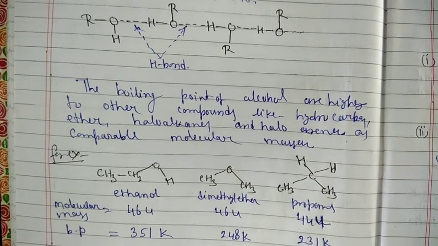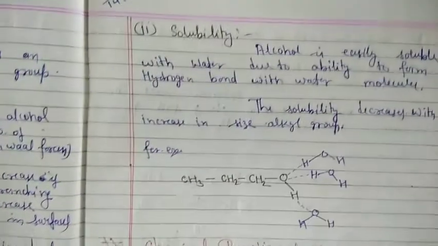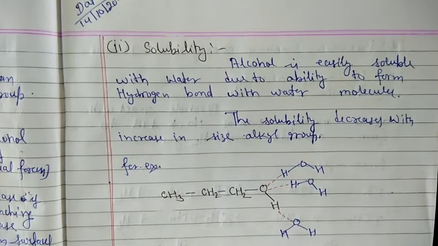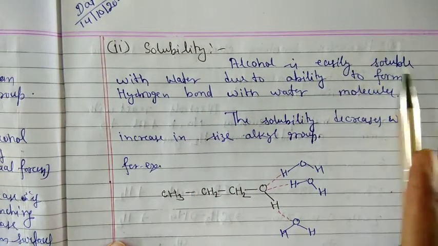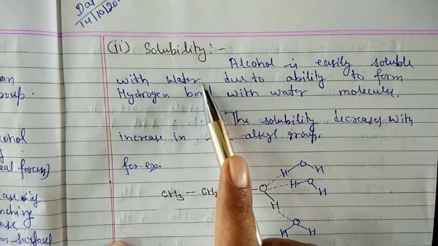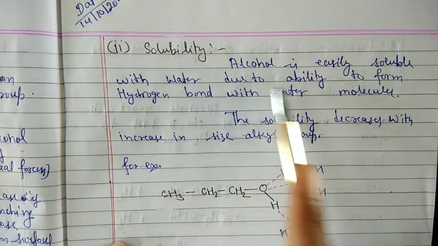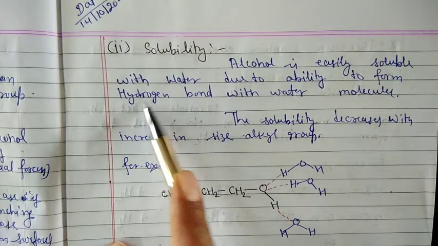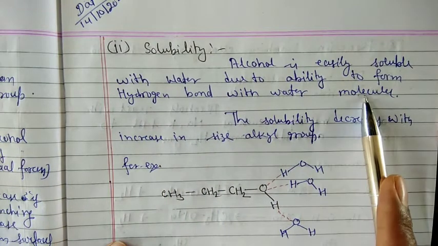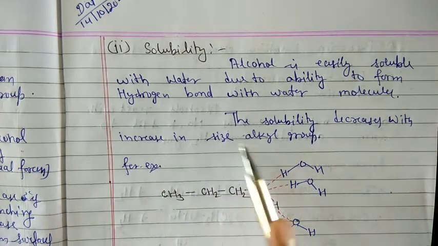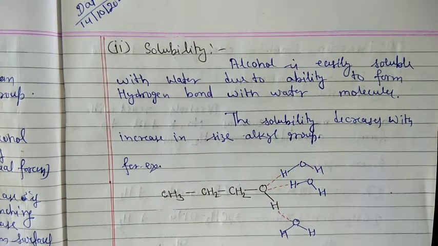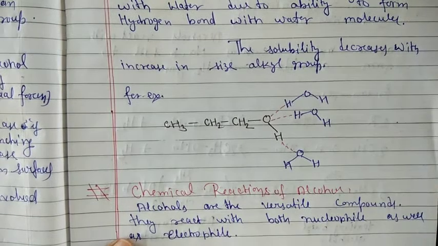Okay, let us now discuss the second physical property, solubility. Alcohols are easily soluble in water. Why? Because of their ability to form hydrogen bonds with water molecules. The solubility decreases with increase in the size of the alkyl group. Okay, let us see examples.